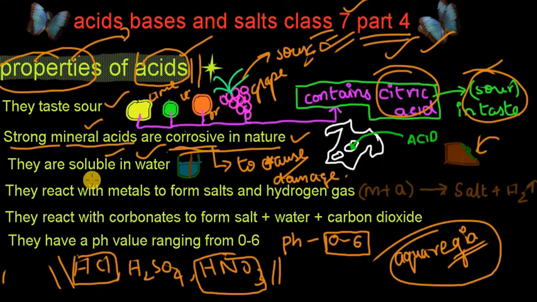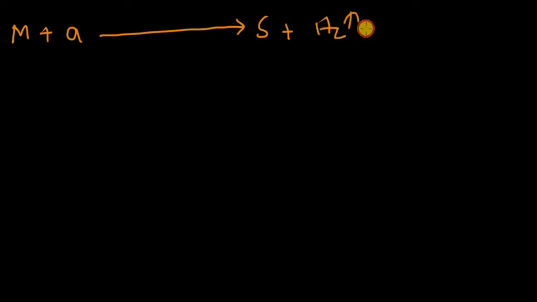Okay. They react with metals to form salts and hydrogen gas. So when metals react with acids, they form salts, plus hydrogen gas is released. What is this arrow representing? This arrow represents that the gas is released. Hydrogen gas is released from the reaction that is happening.